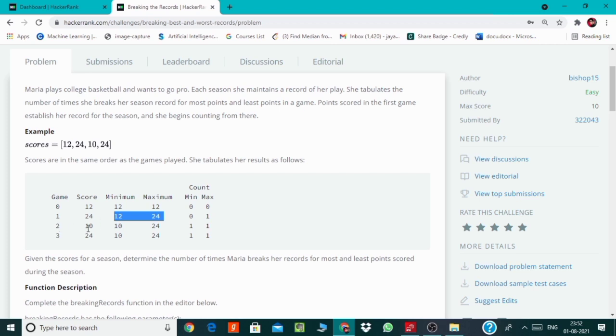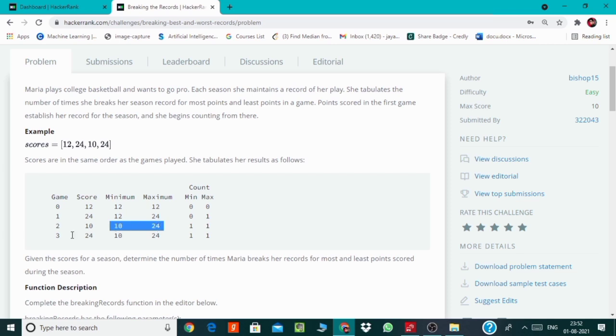Now we will come to the next game in which she has scored 10. We will check if this 10 is lesser than the current minimum score, and it is true. So we will increase the minimum count by 1, and we will also modify her minimum score here, and 24 will remain as it is.